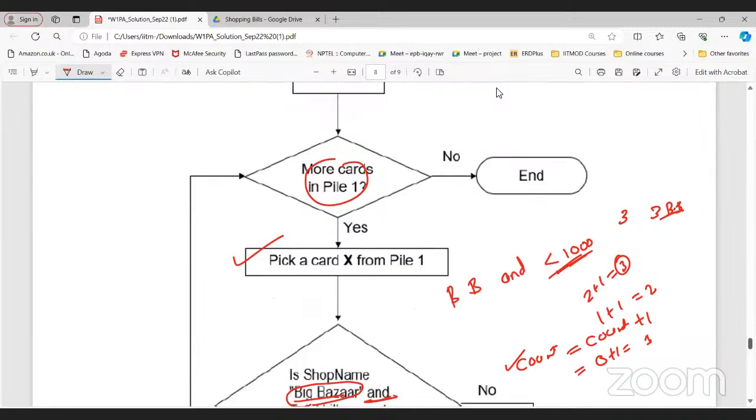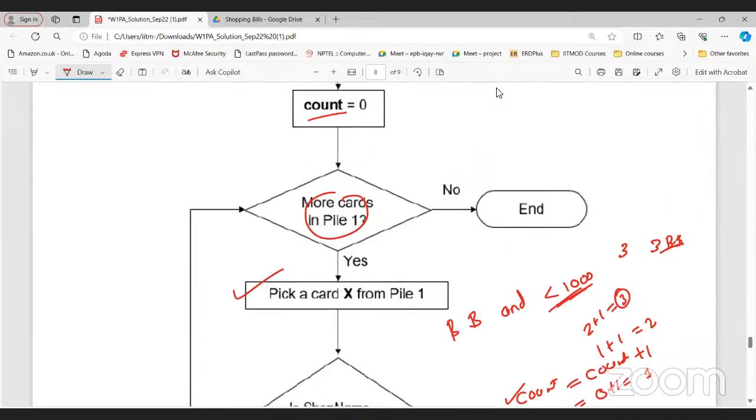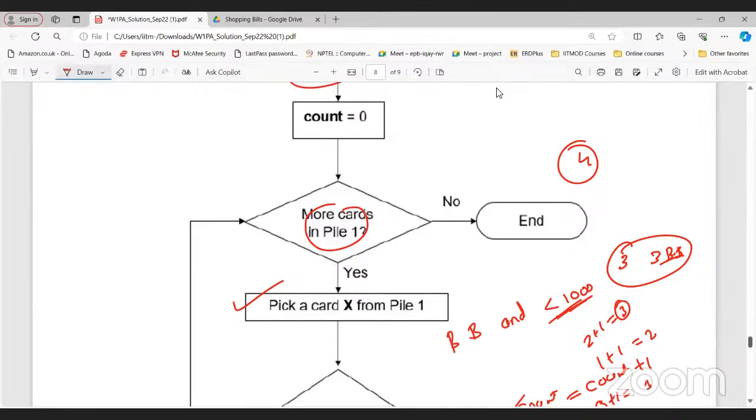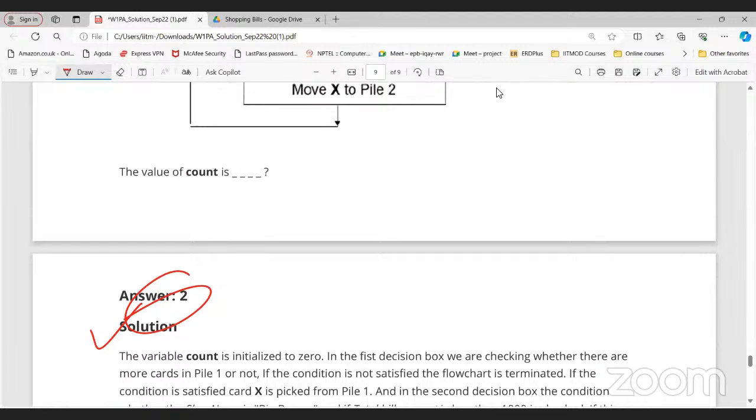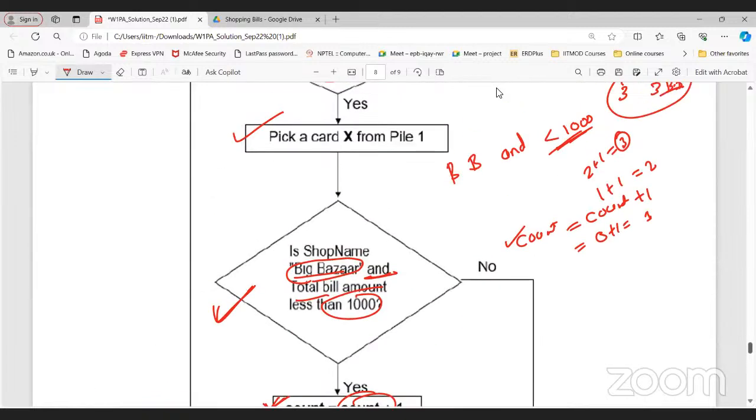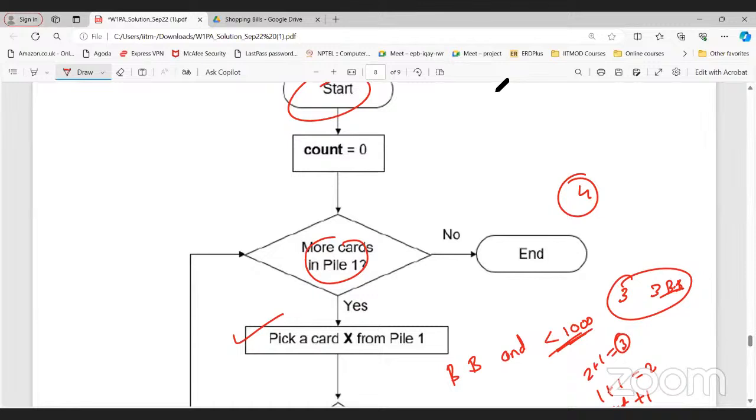Sir, we are starting with 0. So when I say count equals 1, in that case for 3 cards the answer will be 4, right? No, the answer is 3. For this dataset, the answer is 2 only, because only 2 cards satisfy this condition. For 3 Big Bazaar cards satisfying this condition, the answer is 3 only. Because we are counting starting with 0, right? Yes, sir.